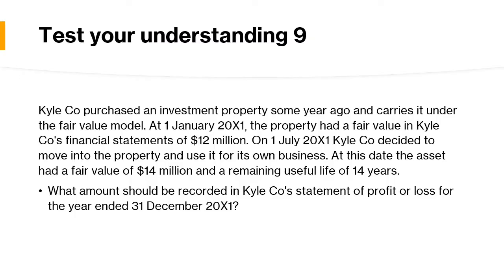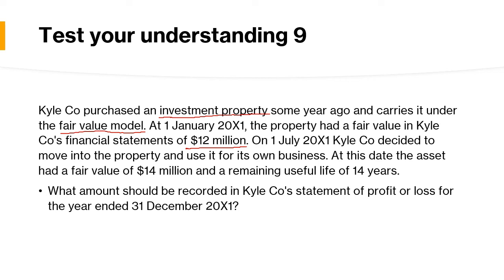Test your understanding. Cali company purchased an investment property some years ago and carries it under the fair value model. So one important thing is, at present it is investment property and the fair value model is being used. On 1st January 2011, the property had a fair value in Cali company's financial statements of $12 million. The value at the beginning of the year is 12 million.